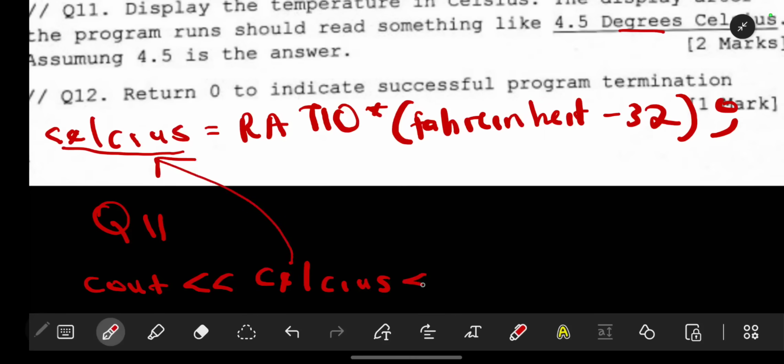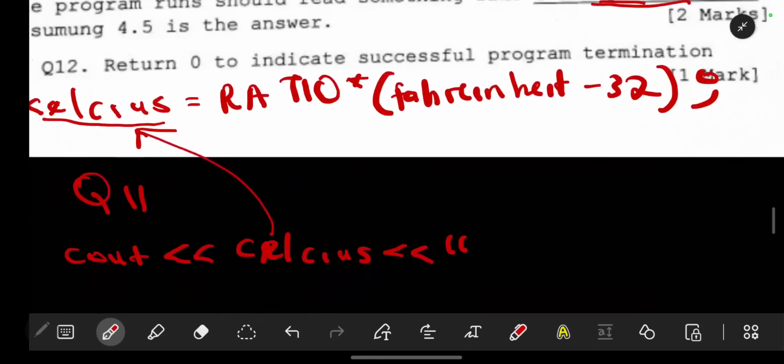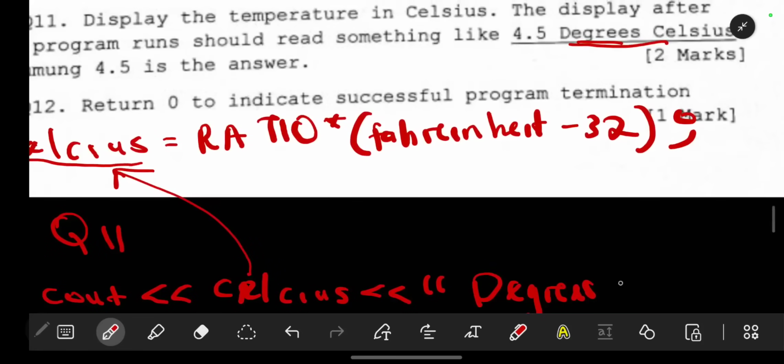Then you are going to use another insertion. So this first one is just telling the computer where you are getting the Celsius. Then you are going to use a double insertion like that. Then what do you want it to display? We are told that it should display degrees Celsius. So we are going to write it like that and say degrees Celsius.